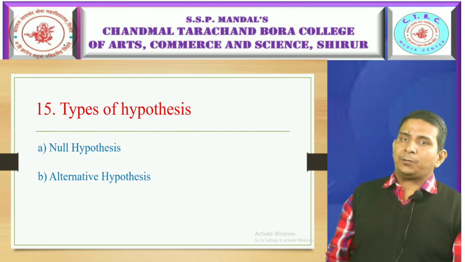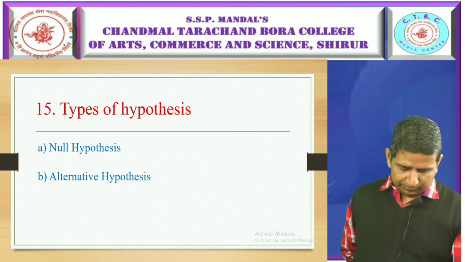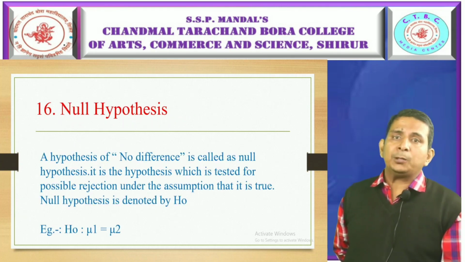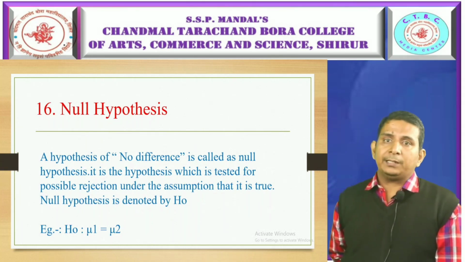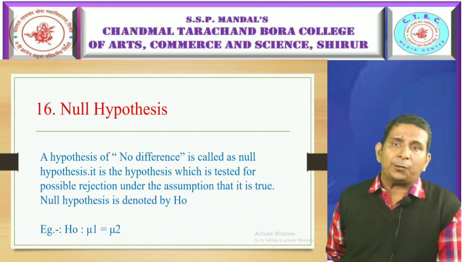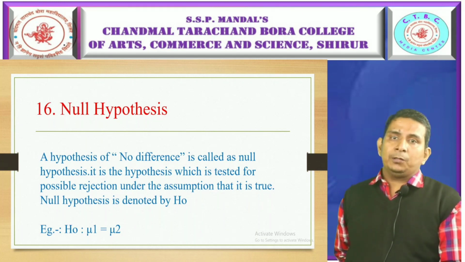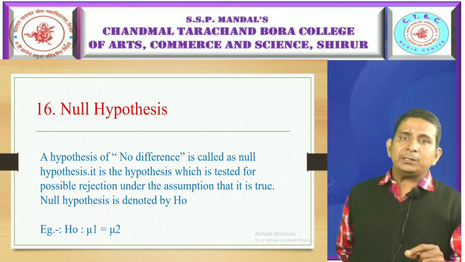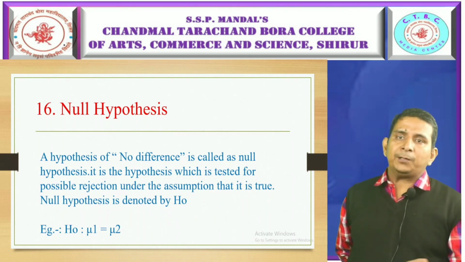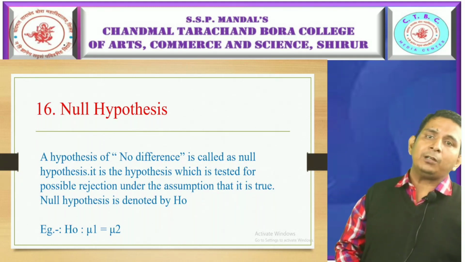There are two types of hypothesis. One is null hypothesis and another one is alternative hypothesis. Null hypothesis, a hypothesis of no difference, is called as null hypothesis. It is a hypothesis which is tested for possible rejection under the assumption that it is true. This is the main hypothesis we are going to check, assuming that it is true, and after doing the analysis part, then we are claiming that it is accepted or rejected.